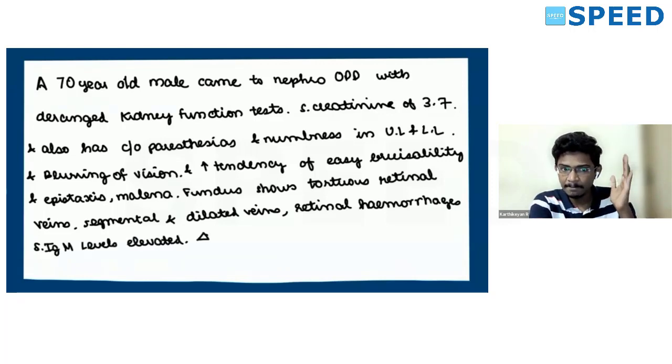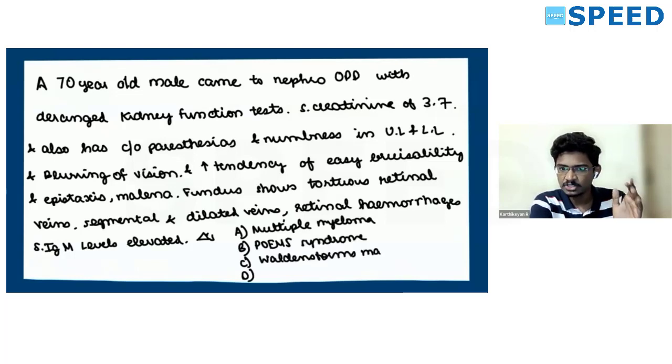Serum IgM levels were elevated. So, what is your diagnosis in question? A. Multiple myeloma. B. POEMS syndrome. C. Waldenstrom's macroglobulinemia. D. Smoldering myeloma.